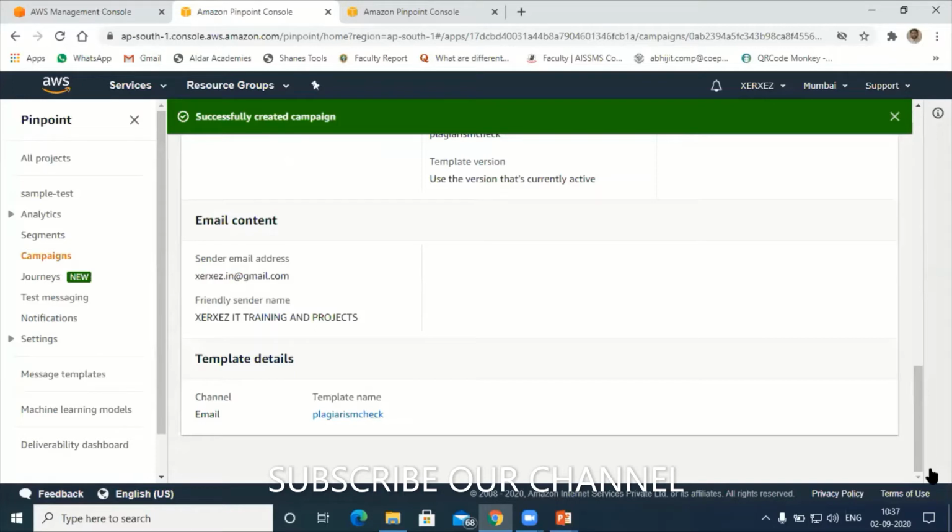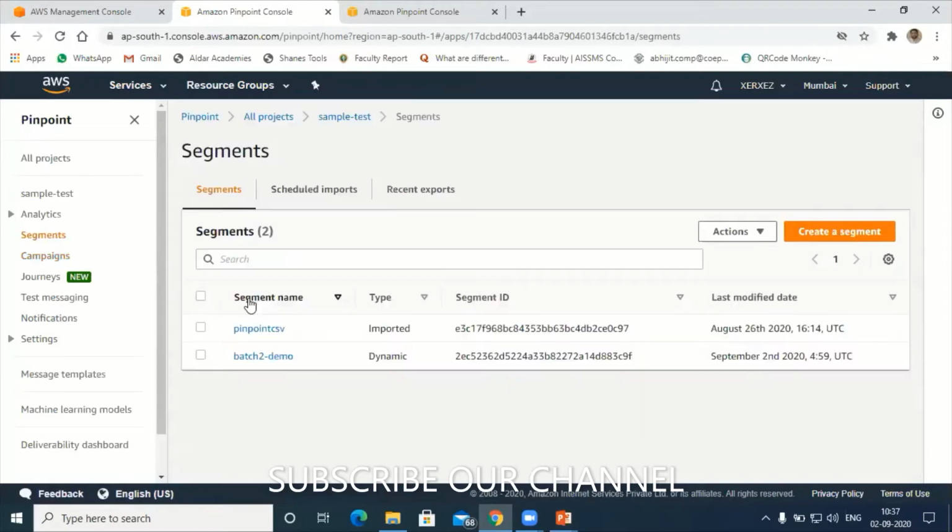Okay, so next go to segments now. After creating a campaign, again you go to segments. Okay, so next choose the existing segment. So right now today I created this segment.